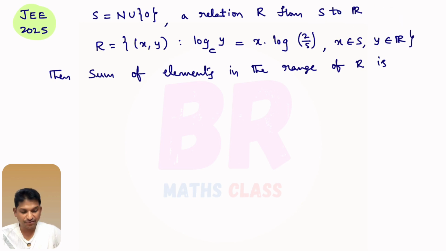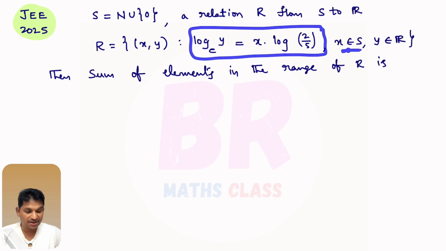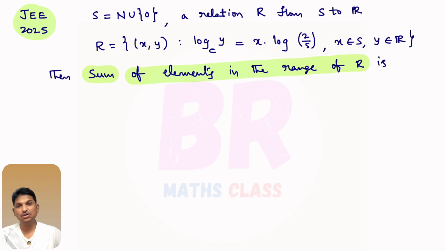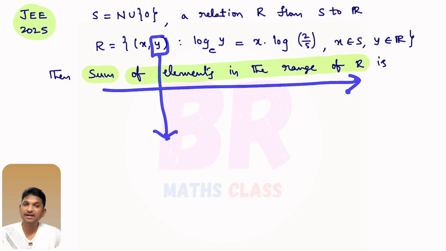And how is the relation defined? The relation is defined as ordered pairs (x, y), and the x and y values satisfy this equation. X is from set S, that means whole numbers. Y is a real number. Okay, the sum of elements in the range of R. Here they are asking the sum of elements in the range of R. So first I will find the range of R. Range of R means, this relation is (x, y), so the set of all second elements is called range. That means I will find y values, and at the end I require the sum of all elements.